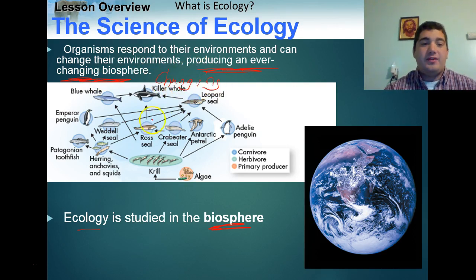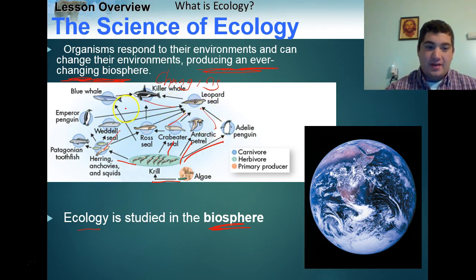If we look down here, we have an example of a food web. We have these little krill, these shrimp that feed on algae, and lots of things eat the krill. We have herring, seals, birds, and penguins. Then higher up on the food chain, we have other seals that eat the little birds and penguins, and eventually killer whales and blue whales, which are going to eat each other.